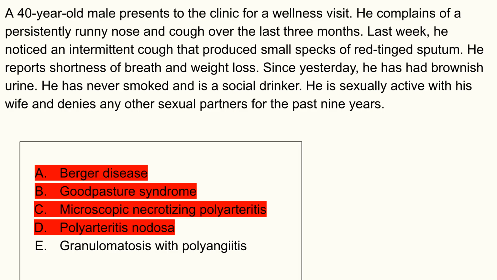If we're looking at microscopic necrotizing polyarteritis, look for someone with palpable purpura or skin involvement, systemic features like fever, weight loss, arthralgia.